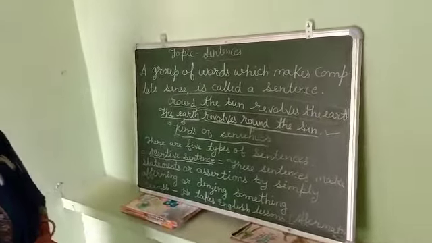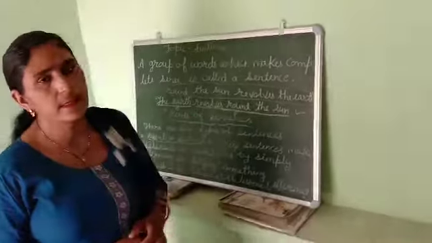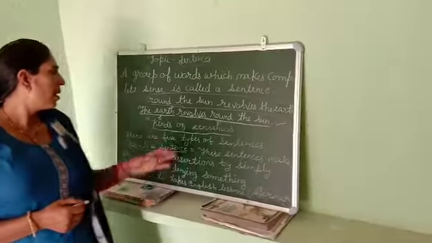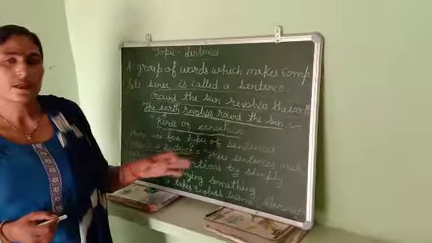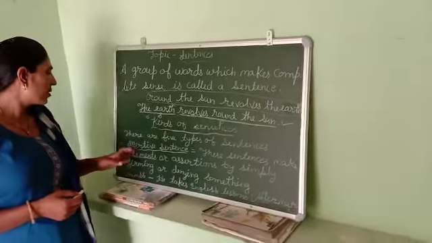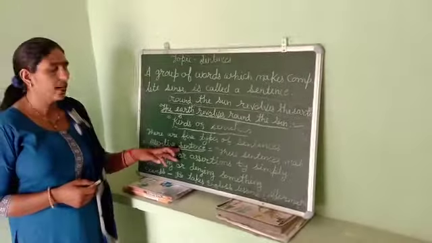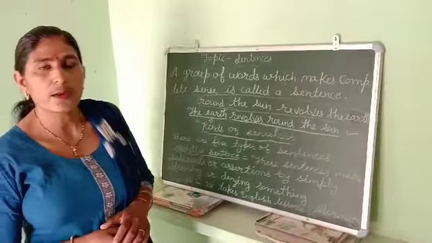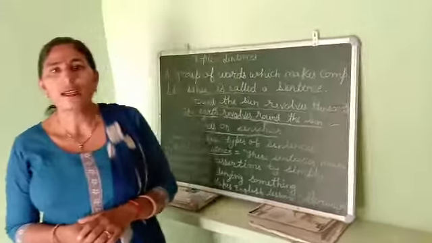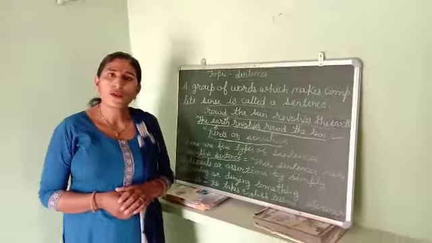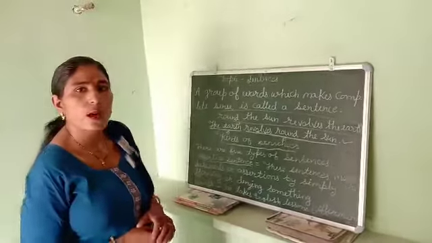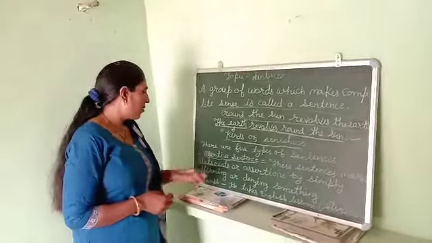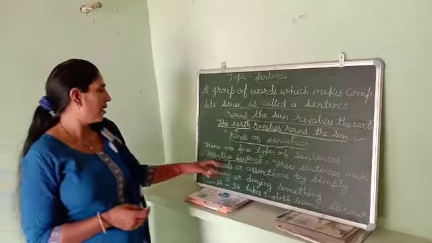Okay. Next, how many kinds of sentences? There are five kinds of sentences. First, assertive sentences. Second, interrogative sentences. Third, imperative sentences. Fourth, exclamatory sentences. And fifth, optative sentences.